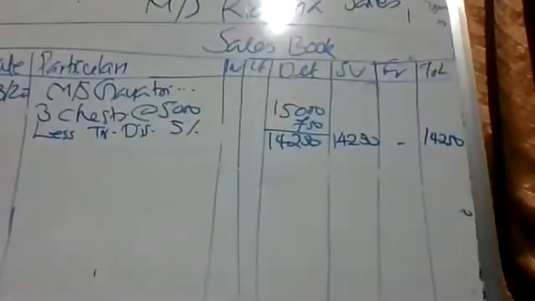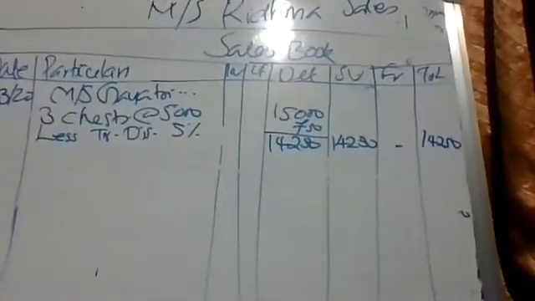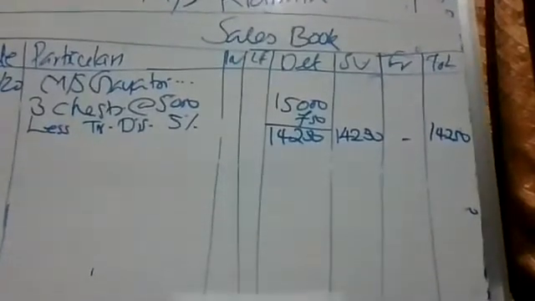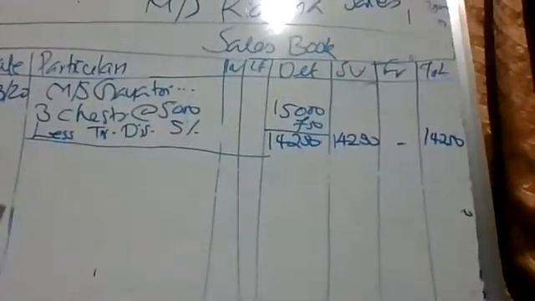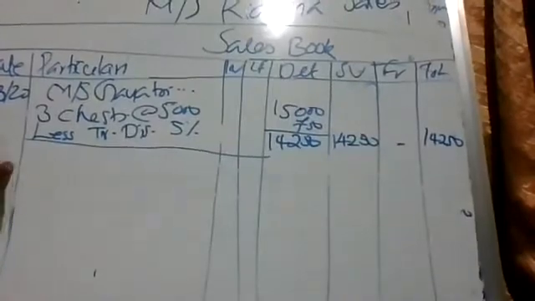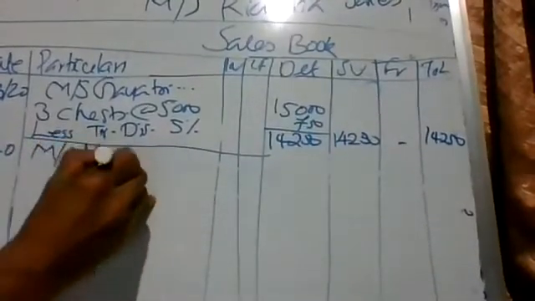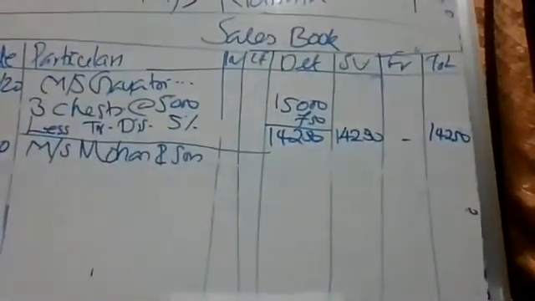Then you write the second transaction. What is that? Sold to Messrs. Mohan and Sons. Yes. So after one transaction, we will mark this. Second is 4 March. Mohan and Sons.